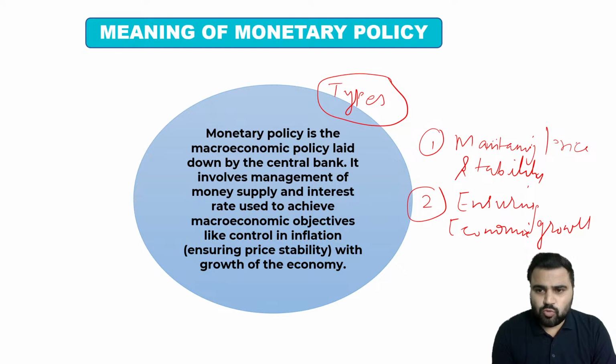So these are the two major objectives of monetary policy.